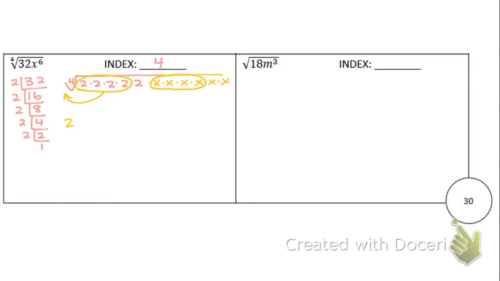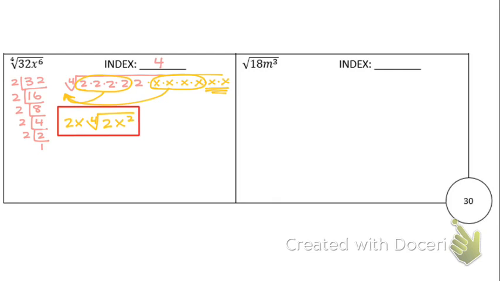So I have 1, 2 on the outside and 1 x on the outside. 4th root of 2. I have x times x, but I'm not going to write x times x. Instead, I'm going to write x squared. And that is your first simplified radical using variables.